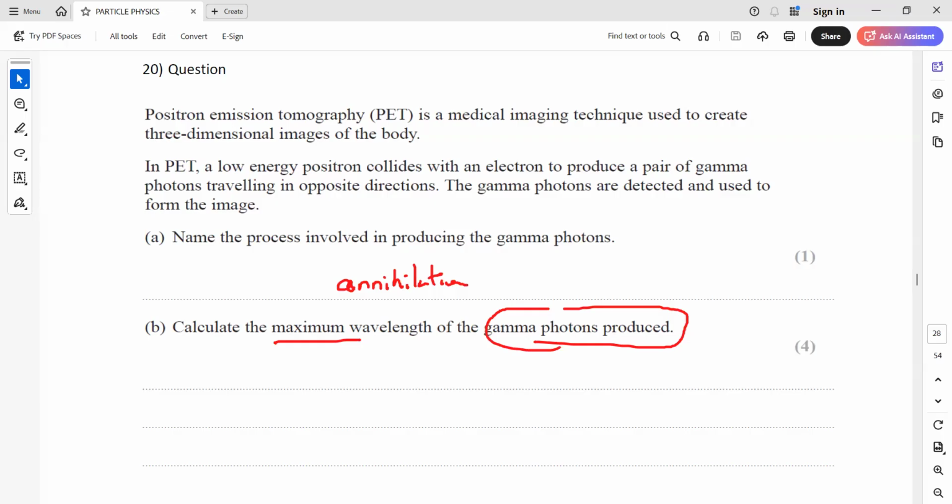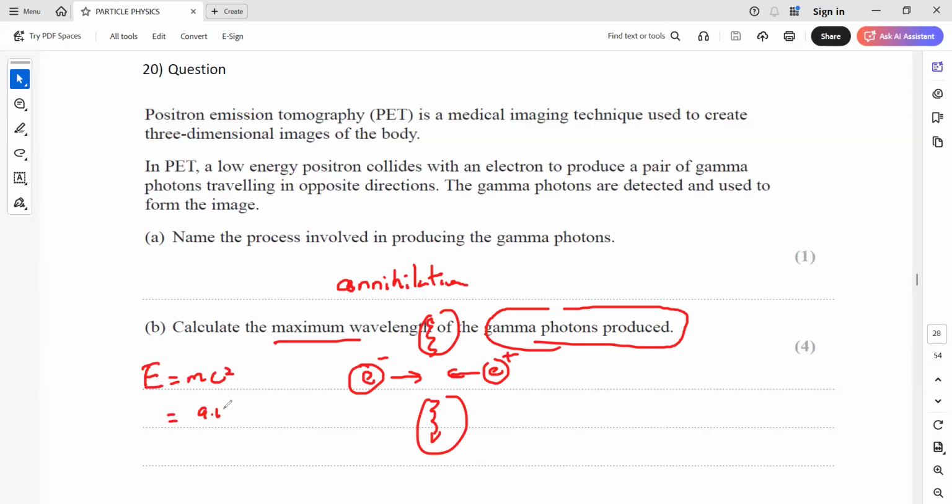So the interaction is like this. What is happening? An electron is interacting with a positron. We consider their mass converted into energy. Initially we're not providing any kinetic energy. The electrostatic force causes attraction, and they annihilate and release photons. It is always two photons in opposite directions. So the mass is converted into energy, and we use the formula E equals mc squared.